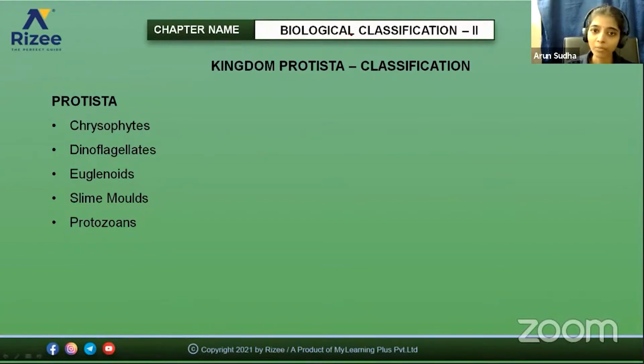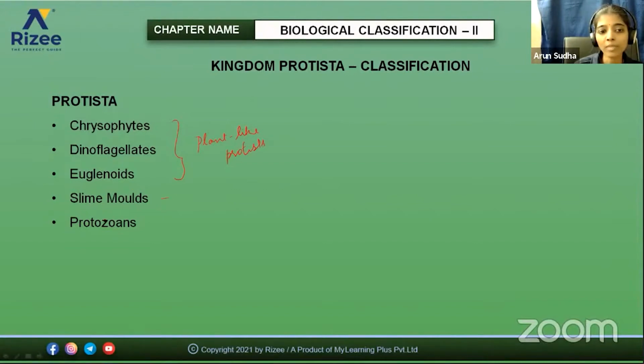So if you take the Protista, it includes Chrysophytes, dinoflagellates, then euglenoids, then slime molds and protozoans. Here, these three, the Chrysophytes, dinoflagellates and euglenoids, are called the plant-like protists. They have some properties that look like plants.